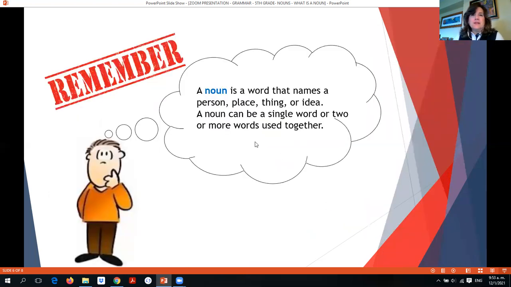So remember, guys, a noun is a word that names either a person, a place, a thing, or an idea. It can be one word or it could be several words. Okay, so be careful with that.